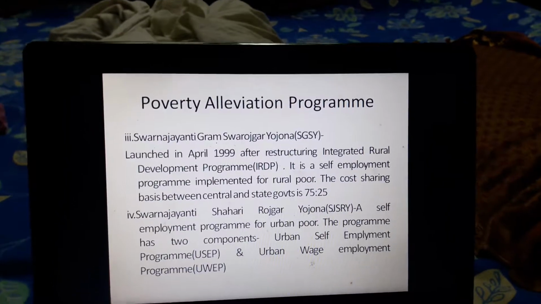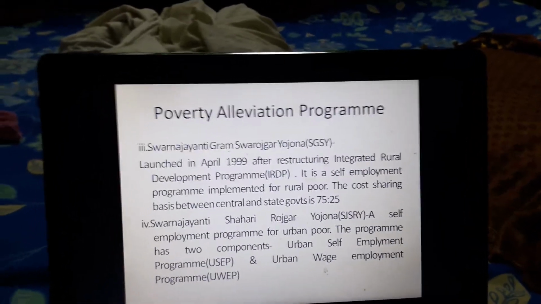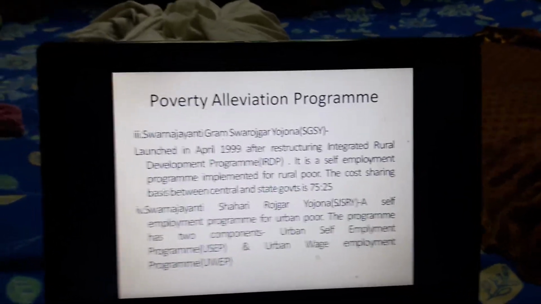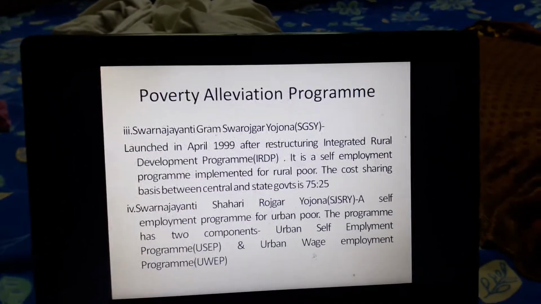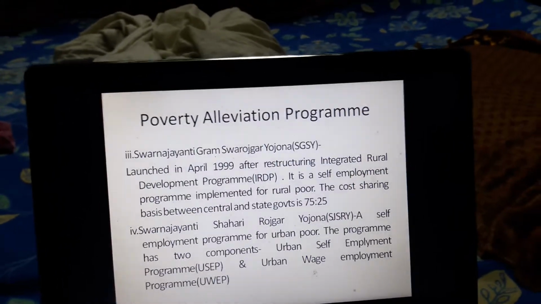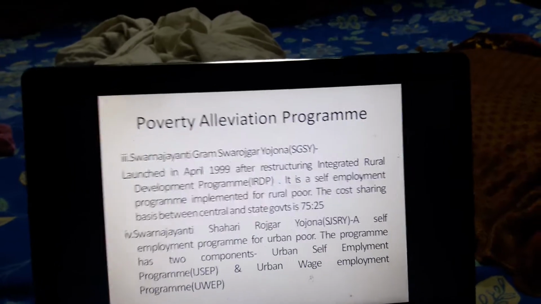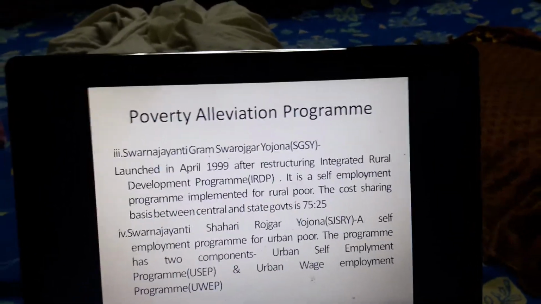Next poverty alleviation program is Swarn Jayanti Shahari Rozgar Yojana, or SJSRY. This is a self-employment program, and this is an urban poverty alleviation program. So this program is targeted to the urban poor, and the program has two components: urban self-employment program, USEP, and the other component is urban wage employment program, or UWEP.